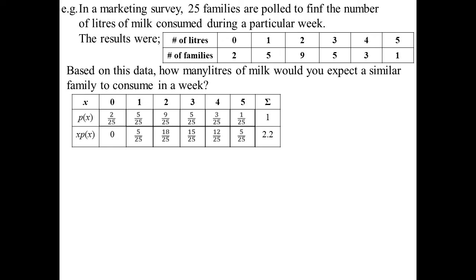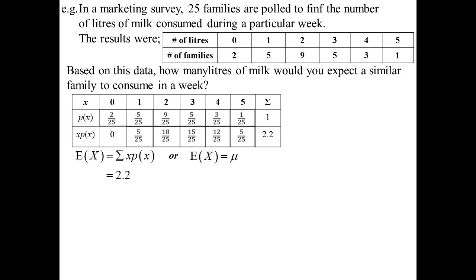So therefore we know the expected value of x is 2.2, or another way of saying that is the average is 2.2. Why is expected value the same as the average? Because if you don't know, and you say, well, what would you expect to get? Well, you would expect to get the average. That's a logical sort of assumption to make.